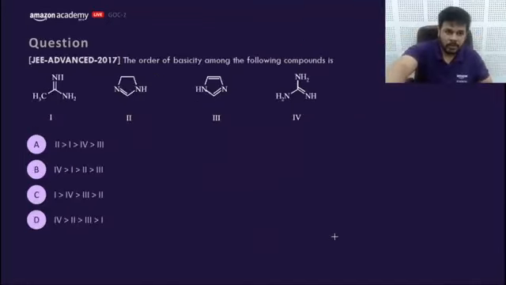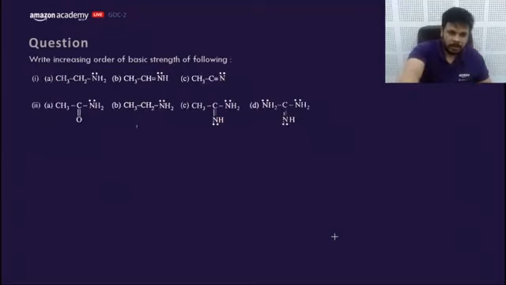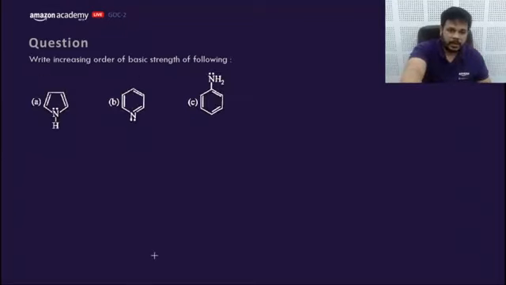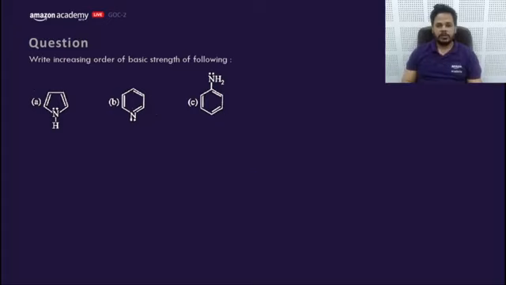So let's do the second question. JEE Advanced 2019. Leave it. We'll do some more interesting questions. Write the increasing order of the basic strength of the following. This question is all about localization and delocalization.